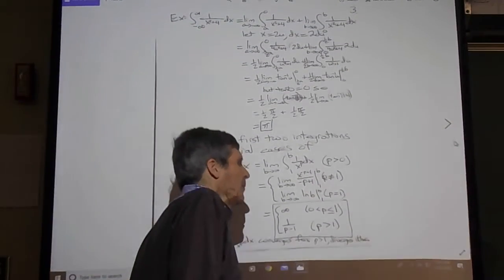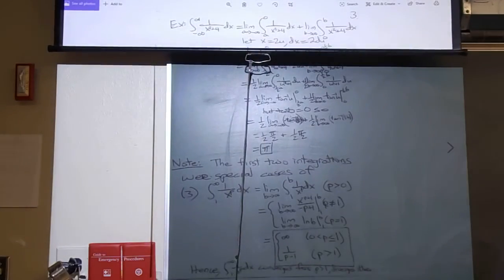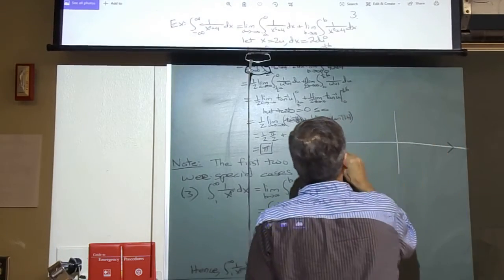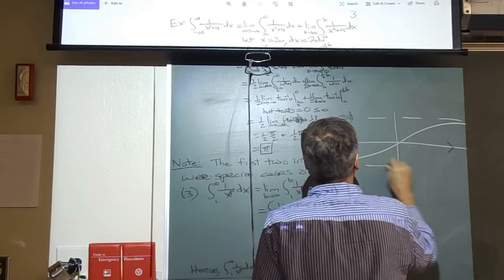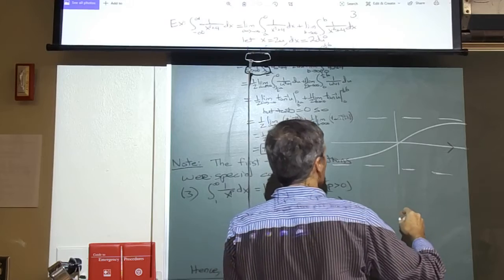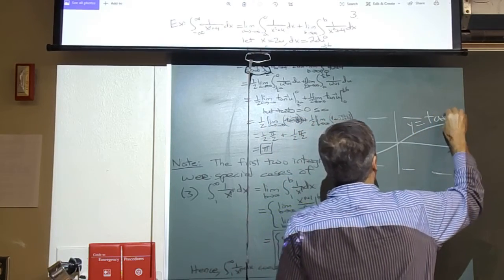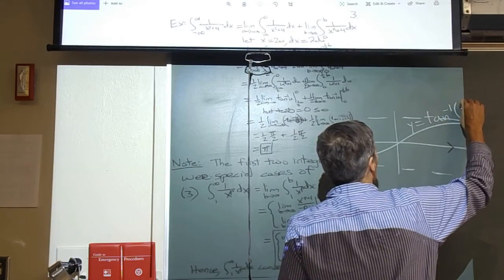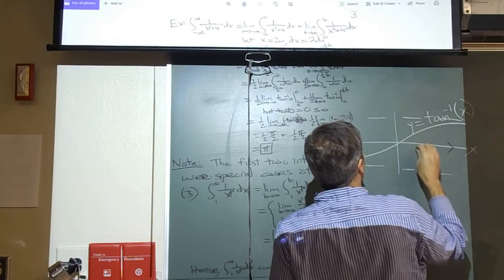I'll show you what the arctangent looks like. If I can put this up for a second. The arctangent function looks like this. The definition of limit, or of horizontal asymptote, says that the limit of this function, y equals arctangent of x, let's say, as x goes to infinity, is what?